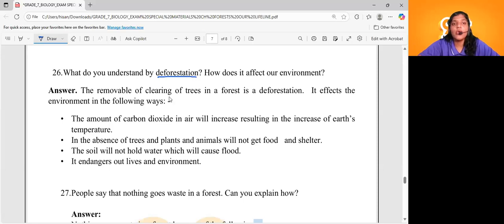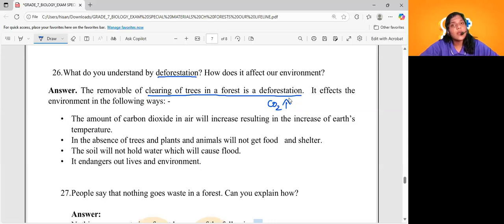And we know the removal or clearing of trees in a forest is called deforestation. The process by which trees are cleared for other purposes is called deforestation. How will it affect our environment? See, if forests are cleared, the number of trees is gradually reduced. What will happen? If there are no trees, the carbon dioxide level in the atmosphere will increase, because there are no plants to take it in for photosynthesis.